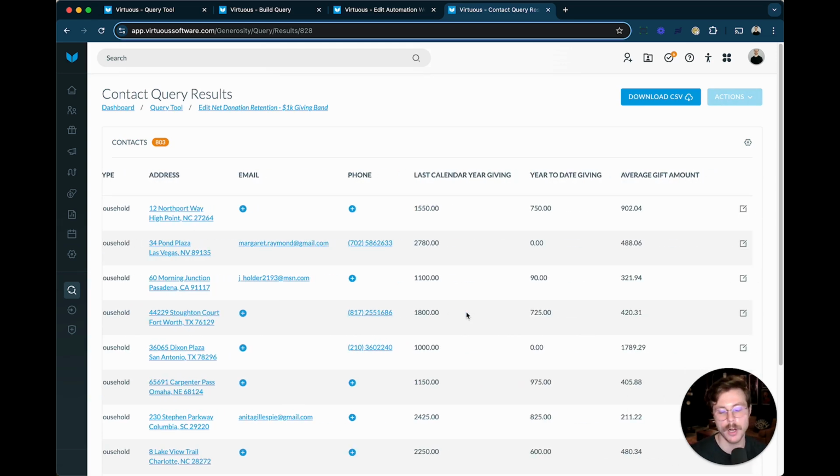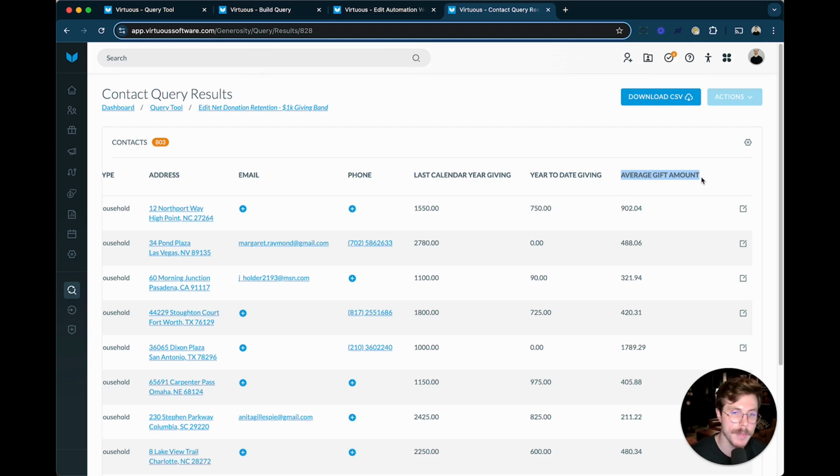So again, just like our previous example, this is maybe going to be my prospecting list, my call list to say, hey, reaching out with some additional solicitations or at least some additional touch points to try and get these donors to match their previous year's giving. I've added some columns here to see that last year cumulative giving, this year's giving, along with my average gift amount, so I can kind of see where the leaks in my ship are, where those discrepancies are at play, and then reach out accordingly.